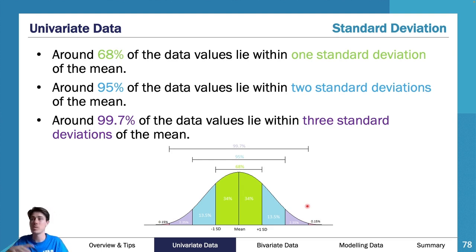And the reason we do that is because then we can say what percentage of your class you are ahead of, if it was a mark, maybe a mark from an exam or a SAC. If I do a mean and a standard deviation of my class's scores, and let's say it's normally distributed, we can say, all right, what percentage of my class am I above? Well, if I'm 1 standard deviation above, I'm above 50%, so 50% on this side, plus 34, I'm above 84% of my class. If I am 2 standard deviations above, well, 84 plus this 13.5, now 97.5% of my class is below me, etc.